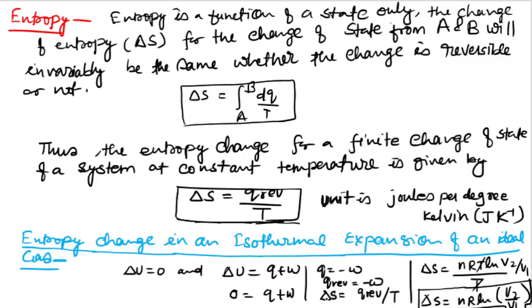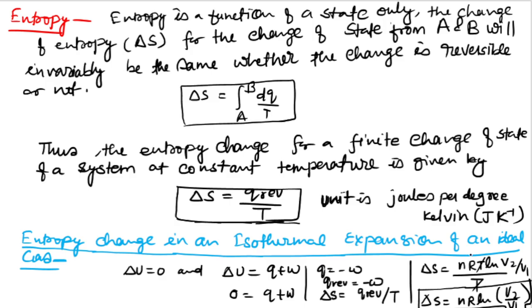Work is negative. So for a reversible process, Q reversible is equal to minus W, and del S is equal to Q reversible by T. Q reversible is equal to nRT ln V2 by V1.